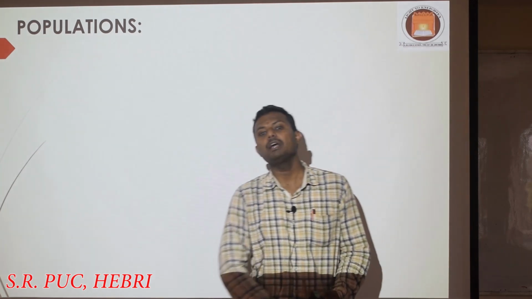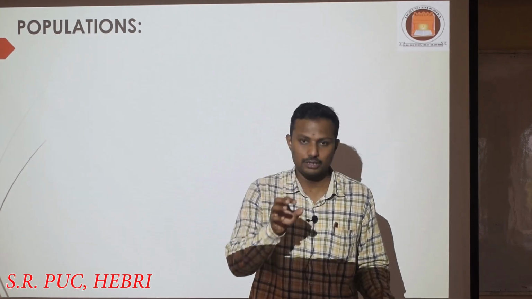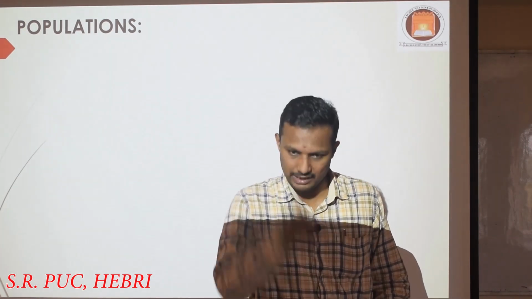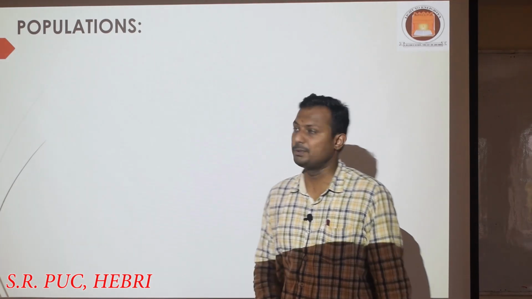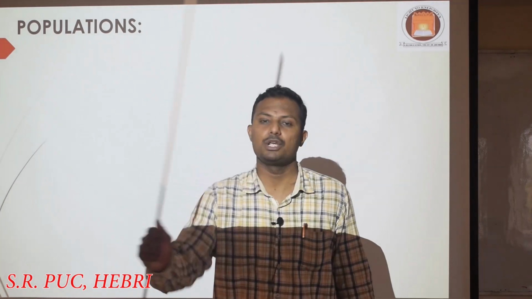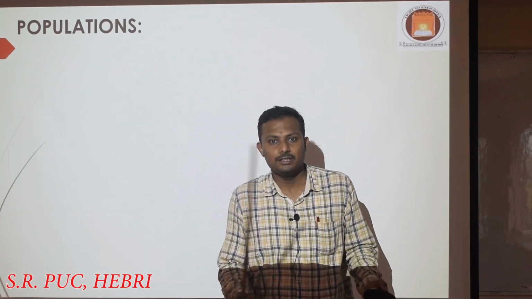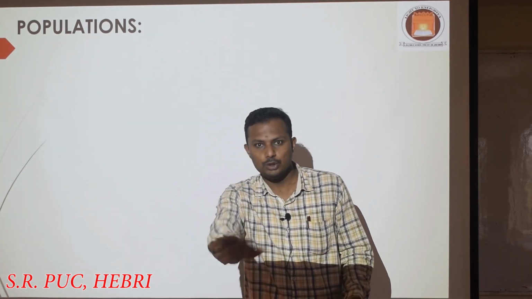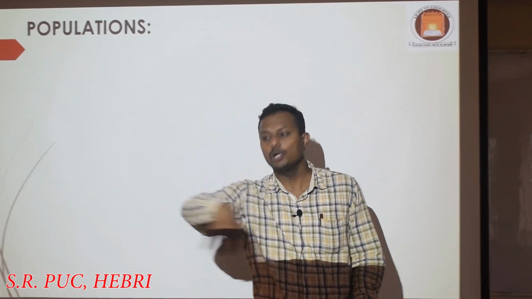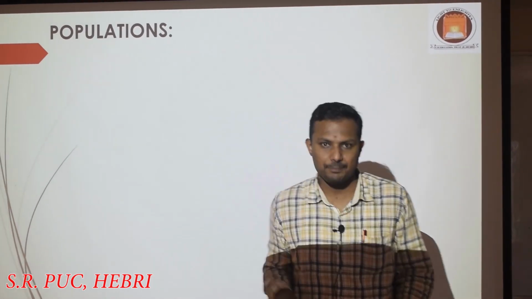Until now we have learnt in the context of what? The individual organism. But from here onwards in this chapter we will talk in terms of populations. You may be thinking that talking about a single human being or a group of human beings is nothing but the same. You may think so, but it is actually not the same.